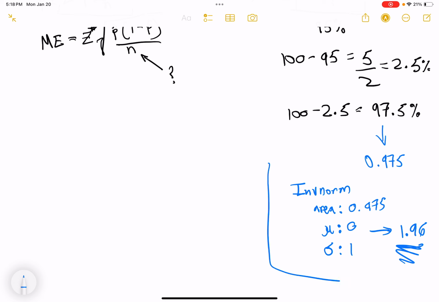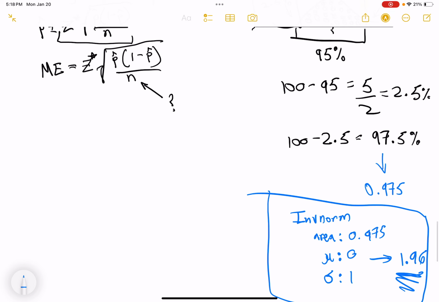But this is how you find it in case you forget the value, or if they give you a weird confidence level, where they're like, oh, find me this to 67% confidence. You'll do the same thing. You'll do 100 minus 67, find that answer, divide that by 2, and subtract what you get from 100 again. Turn that into a decimal, not a percent, and plug that into inv norm as the area, and then 0 for the mean, 1 for the standard deviation. Okay, last step. We have our critical value.